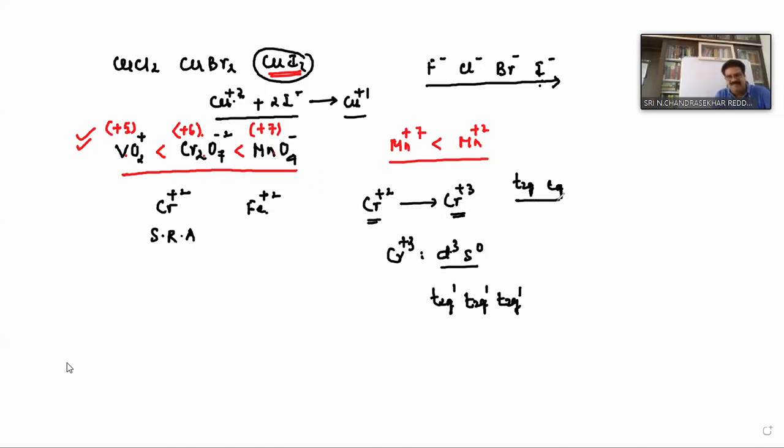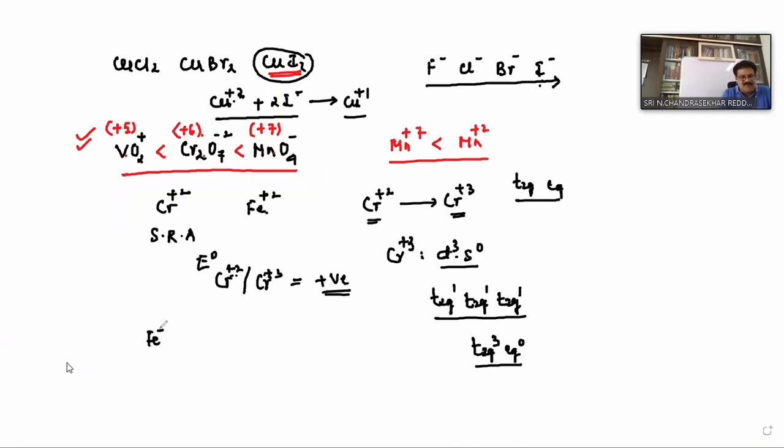Yes, right. So why chromium 3+ is more stable: it has d3 configuration, t2g3, which means it is half filled, and eg is 0. Because of this reason chromium is ready to undergo oxidation. If you take Cr2+ to Cr3+, this is E naught, the potential. It is undergoing oxidation, so the oxidation potential is positive, which means it is ready to undergo oxidation, so it acts as a reducing agent.